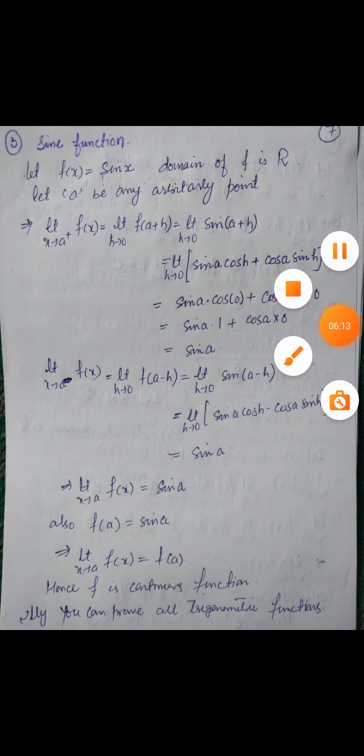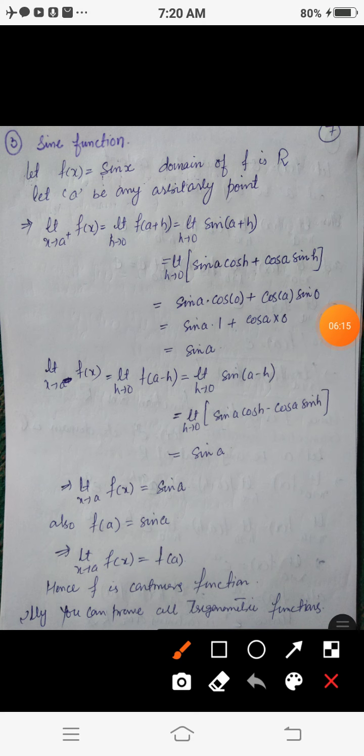Now the third one is the sine function, that is, if we consider f of x to be sine x, you know that its domain is R. Now we will check its continuity. Let a be an arbitrary real number. Now the right hand limit is limit x tends to a positive of f of x, that is limit h tends to 0 of f of a plus h. Now f of a plus h is simply sine of a plus h.